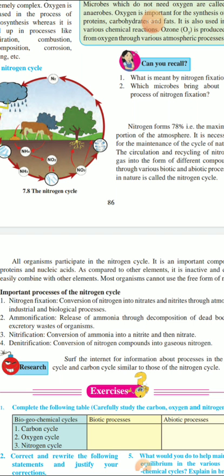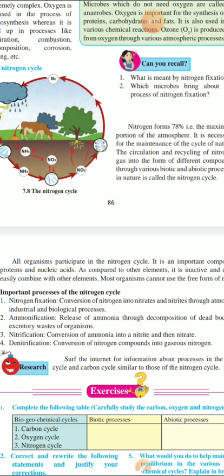Thereafter, through biological oxidation, ammonia is converted to nitrites and nitrates. Nitrite is again converted to nitrates by bacteria in the soil. This process is called nitrification.